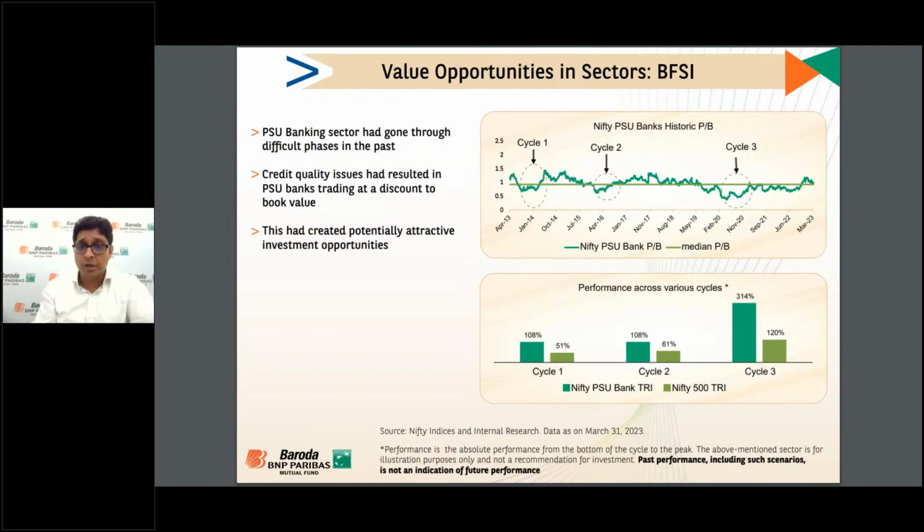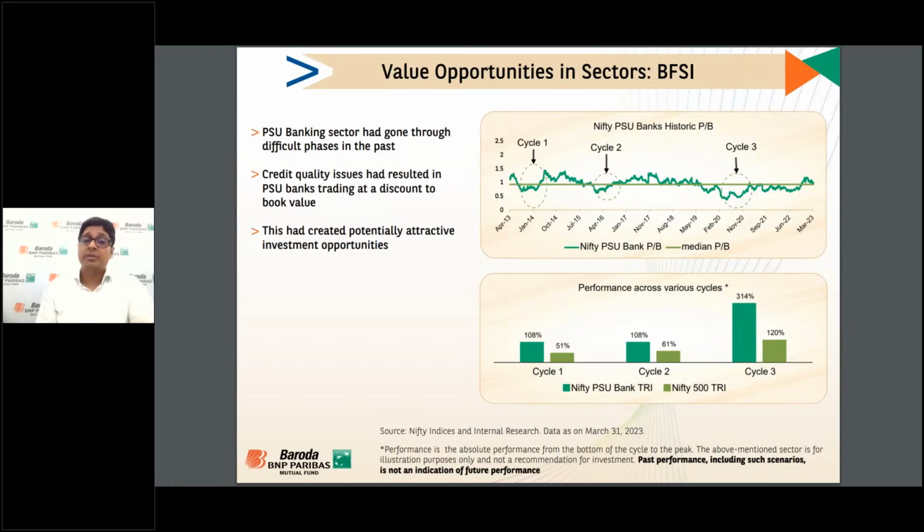Again, the latest being COVID, and before that demonetization, that is November 16. Sorry, before that there was also a kind of asset quality cycle in 2013, 14. So what I'm trying to say here is, in cycles when there is some kind of earning disruption, generally the market tends to react more, and at that point of time in sectors we can get better value opportunities, and the returns are in front of you. The cycle 1 return of Nifty PSU TRI is around 108% compared to Nifty 500 at 51%, and similarly with cycle 2 and cycle 3.